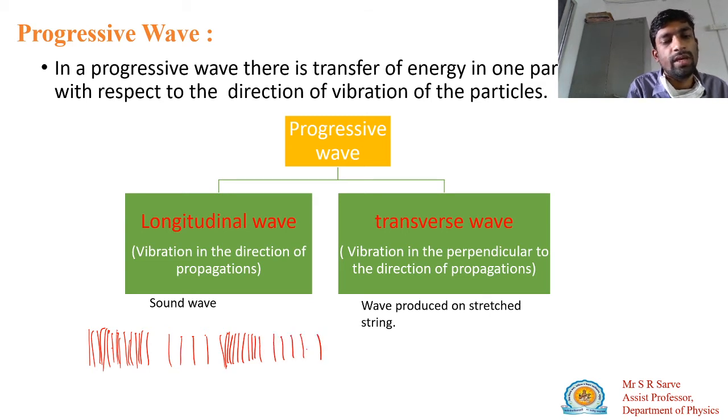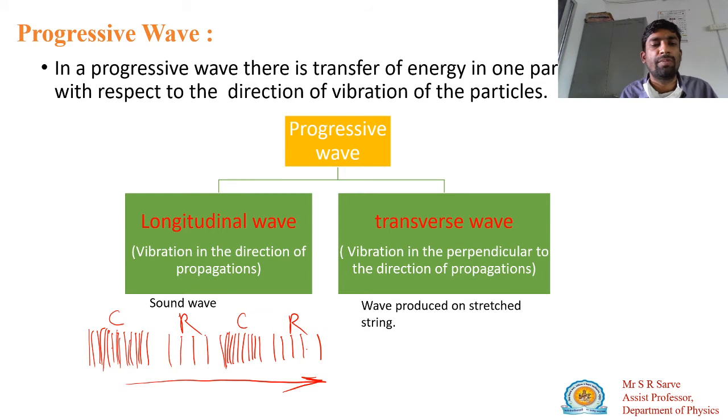In this way, the sound energy is transmitted along the positive x direction. Here there is a compression, here rarefaction, here compression, here rarefaction. So the vibration of a particle and the direction of propagation are both in the same direction. Such a wave is known as a longitudinal wave.